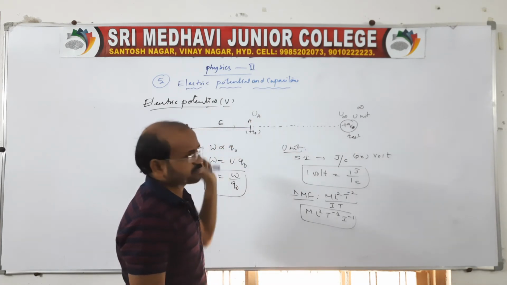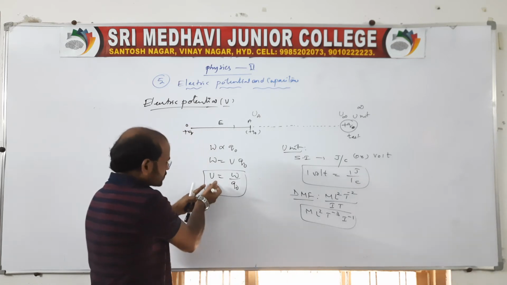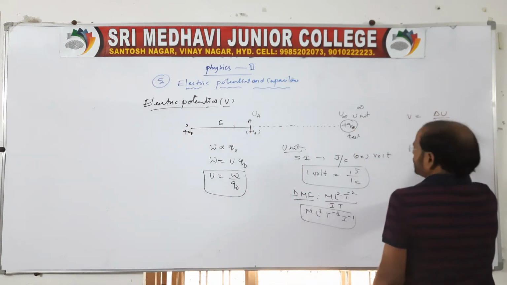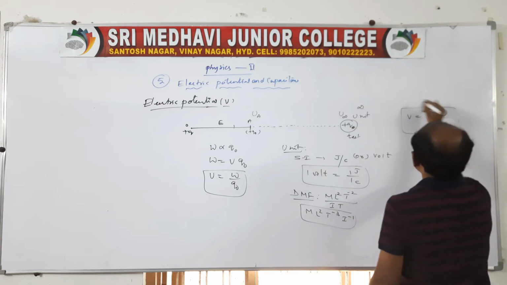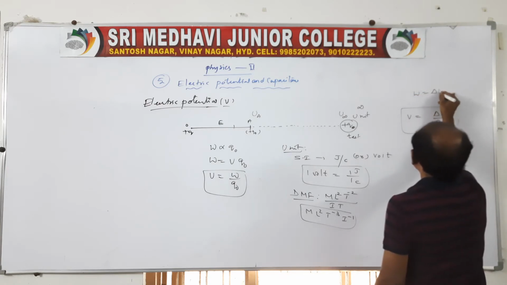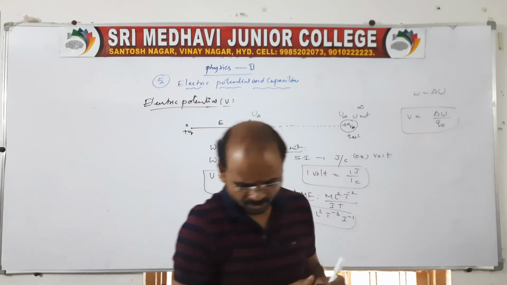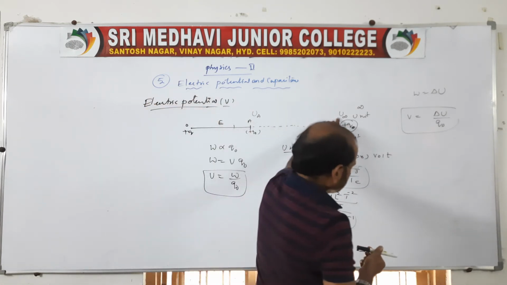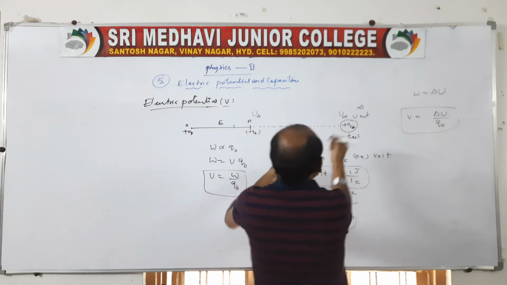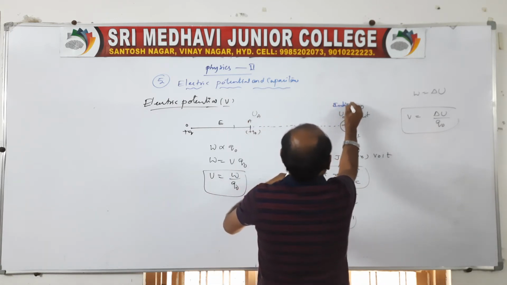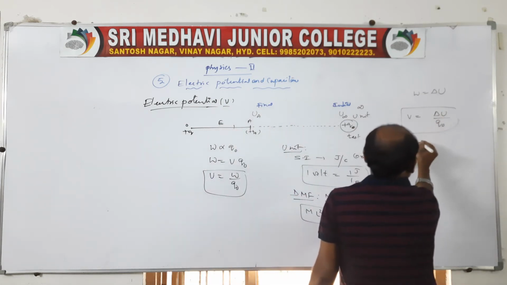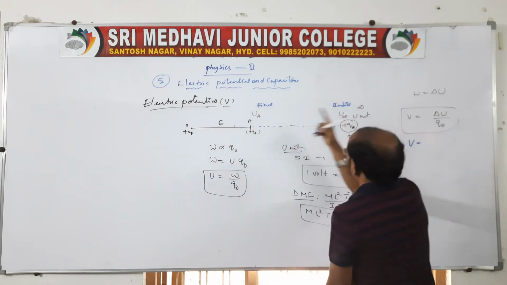It is potential energy, U, not V. So there is a difference in potential energy. From this expression, we can also say V is equal to delta U by Q naught, because the work done is in the form of potential energy. There is an initial point and a final point, so the change is always final minus initial.